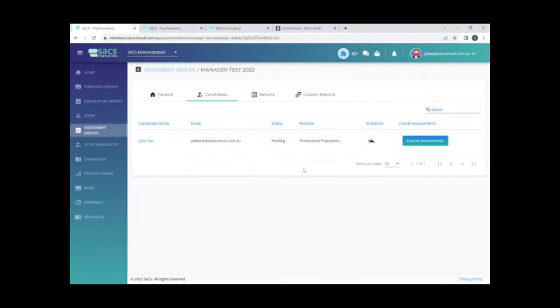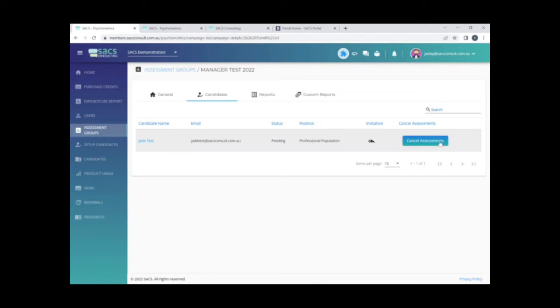A couple of features which are new to this version of the portal is the ability to send a reminder email. If you do have any candidates whose status is pending, that means that they are yet to commence any of the assessments. Simply click on these two arrows here and you'll see that that's resent the reminder email to them. You're able to access this through the candidate section or through the assessments groups tab.